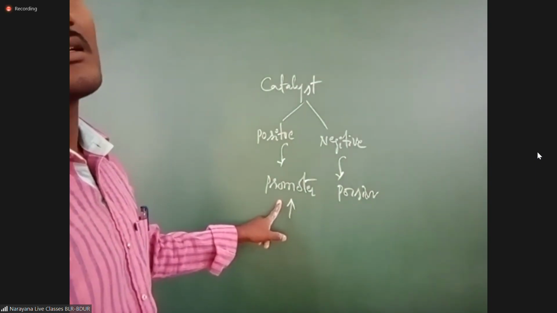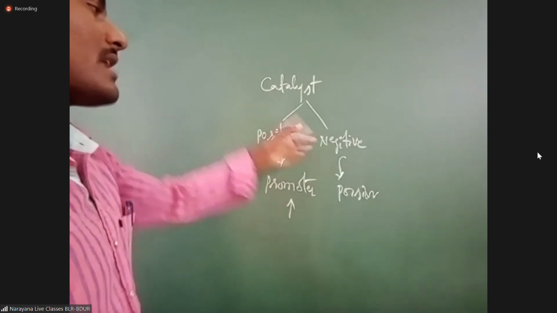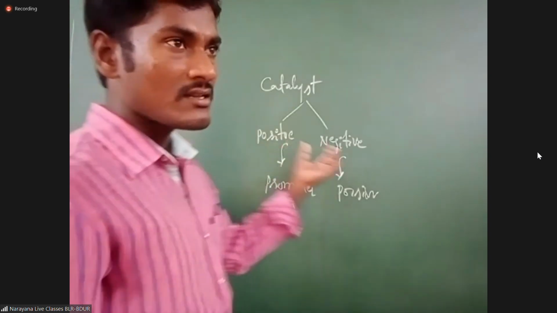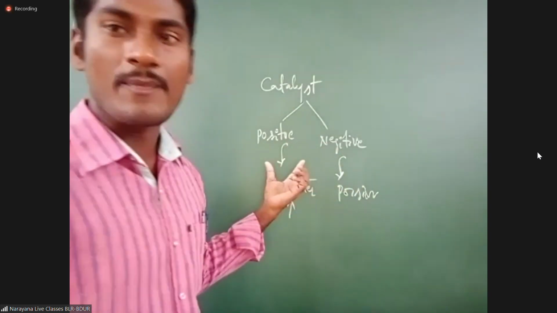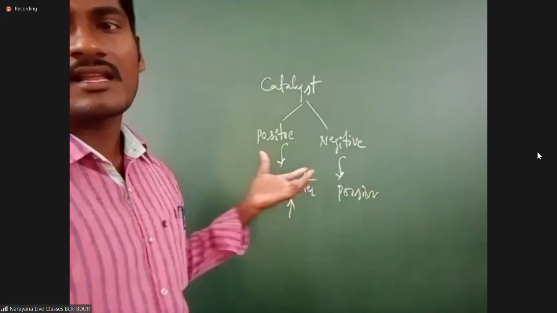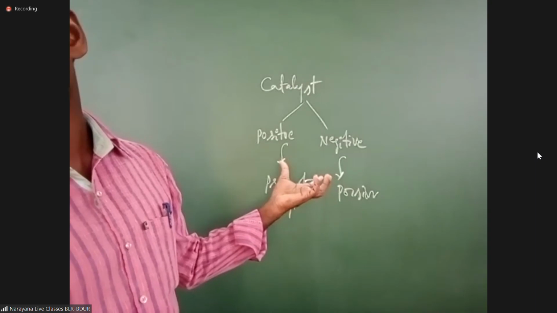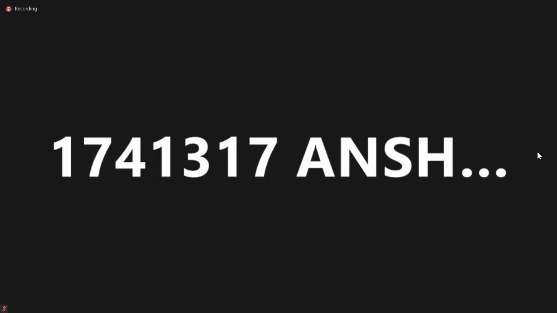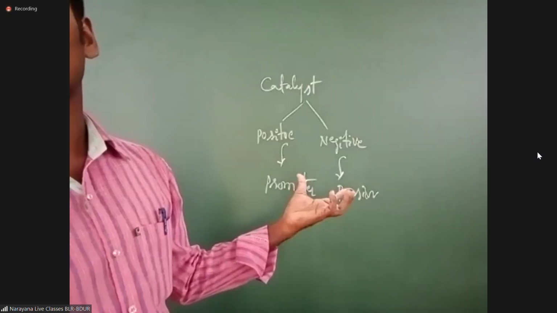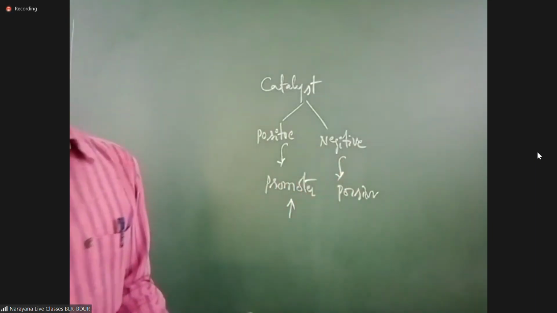Students, listen here. Catalyst has two types: positive catalyst and negative catalyst. What is meant by positive catalyst? The rate of reaction increases. Is it clear or not? Yes, sir. What is meant by negative catalyst? The rate of reaction decreases, that is called negative catalyst.